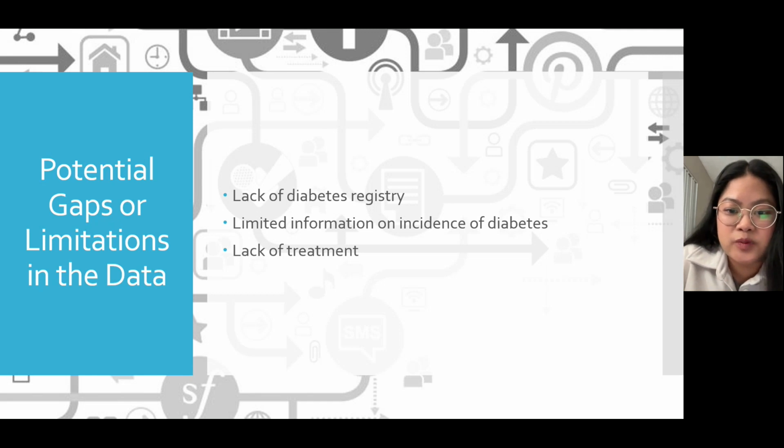There is also limited information on the incidence of diabetes in Mexico. There are not enough studies that have examined the incidence between males and females, therefore some information may have been missed. Lastly, the lack of available treatment in the healthcare system of Mexico has contributed to some gaps in the reporting of diabetes. Some population groups do not have financial security to regularly receive medical care. Because of this, many are left undiagnosed, leaving a possible underestimation of the disease.